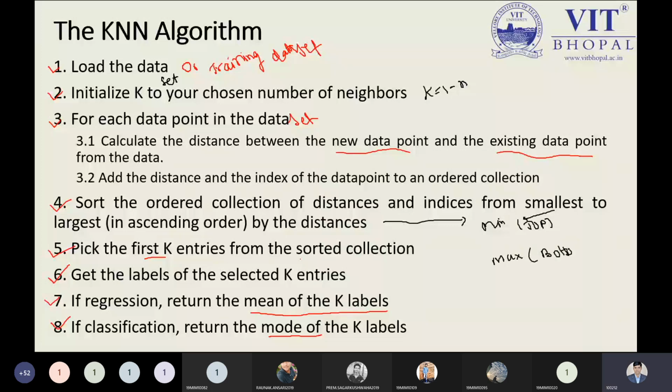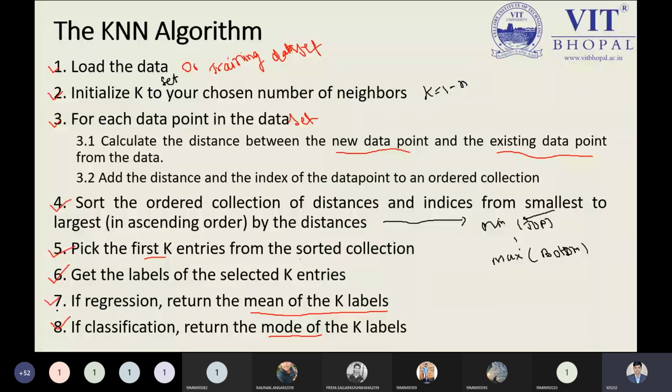Okay, so if I define k equal to 5, suppose, the top 5 values I will choose. That is the point you need to keep in mind. From the top 5 values I need to determine whether it belongs to class 1 or class 2. But before that, let me point this out: pick the first k entries, meaning I'm talking about the first top 5 entries, or 6 values, or 7 values. It depends on your k, the total number of k you have defined. And now get the labels of the selected entries. Get the labels means get the output of the selected entries.